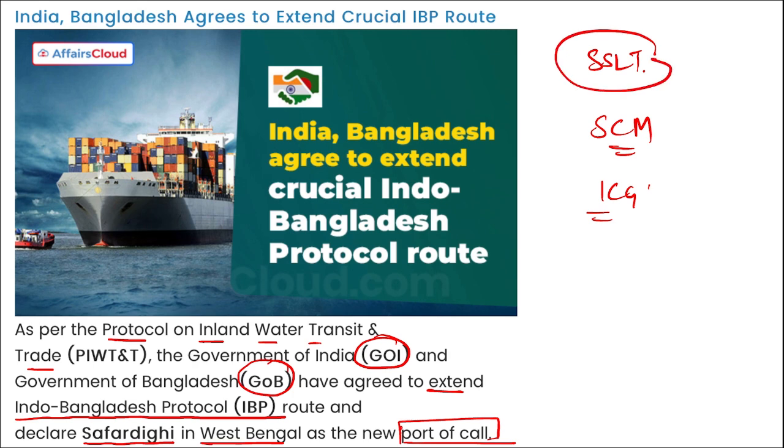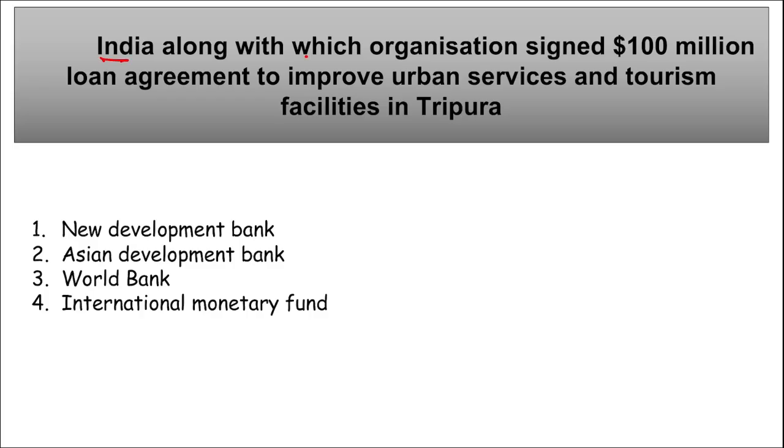Now what is this term SSLT? SSLT is your shipping secretary level talks. Then SCM, that is the 22nd standing committee meeting, was held. Then ICG is your intergovernmental committee, that was the third intergovernmental committee. So these three talks were held between India and Bangladesh. Correct?